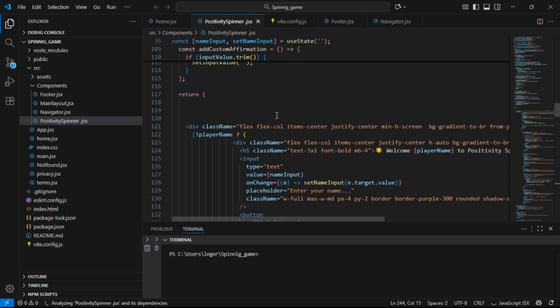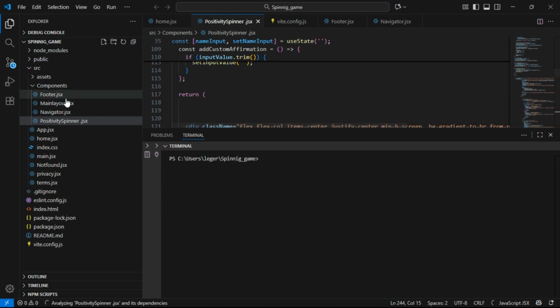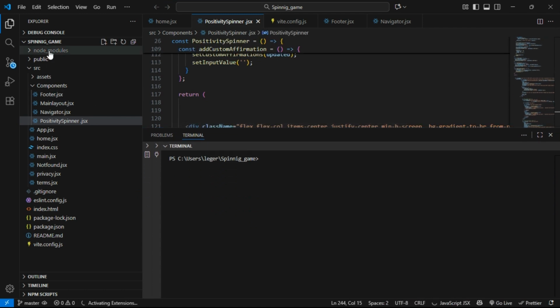Now I open it. So the game is built using React front end. React is a JavaScript framework.